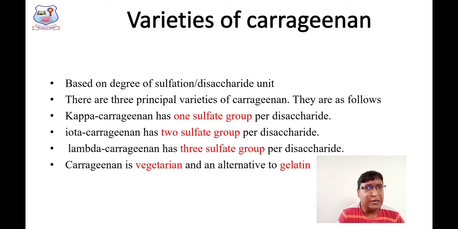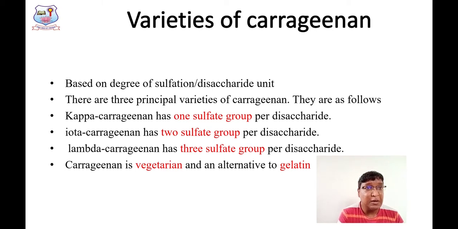So, I told you that the varieties are based upon the degree of sulfation, right? In the market there are three principal types of carrageenan. They are kappa carrageenan, which has one sulfate group per disaccharide, right? I told you the different saccharide units that make up the carrageenan molecule in the next slide. Kappa carrageenan has one sulfate group, iota carrageenan has two sulfate groups per disaccharide, and lambda carrageenan has three sulfate groups per disaccharide.